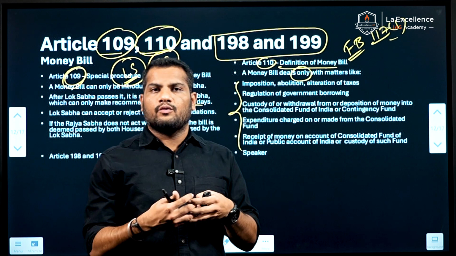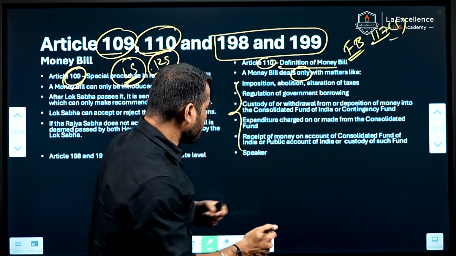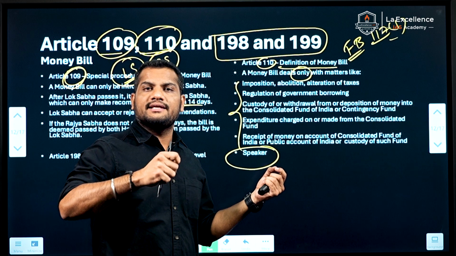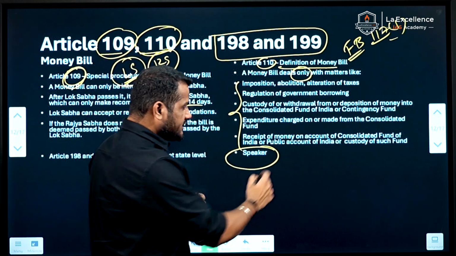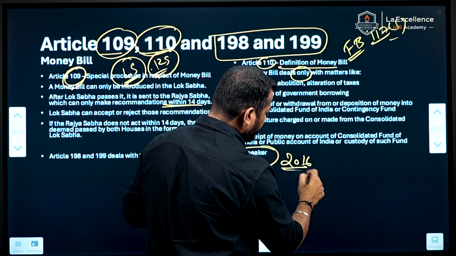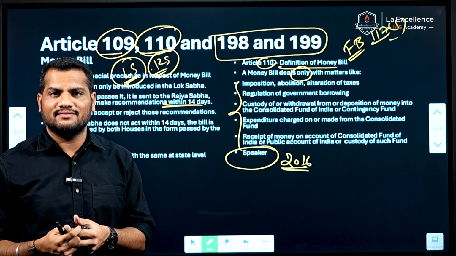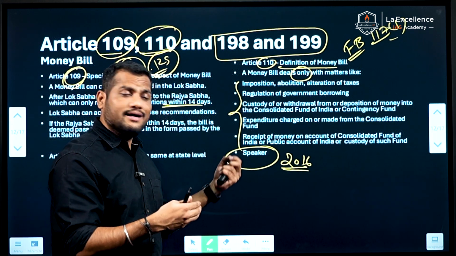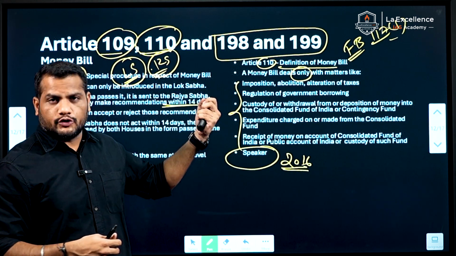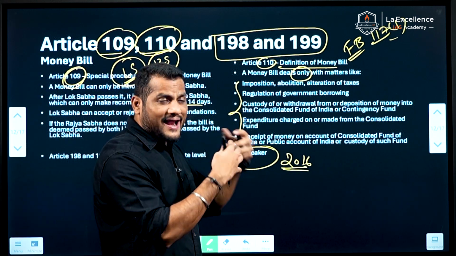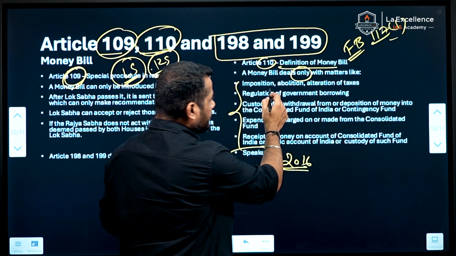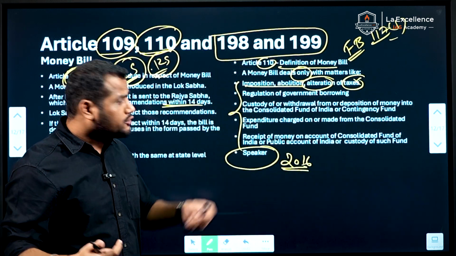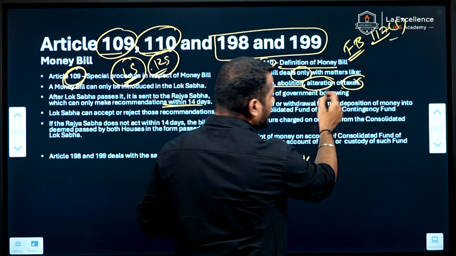Who decides whether it is a money bill or not? The Speaker has the final say. The Speaker has to decide whether any bill is a money bill or not. In 2016, the Speaker decided that the Aadhaar bill is a money bill. Subsequently, the Aadhaar bill has been enacted as a money bill. And what constitutes a money bill? It includes matters like imposition, abolition and alteration of any taxes in the country. It also deals with the borrowing of the government.